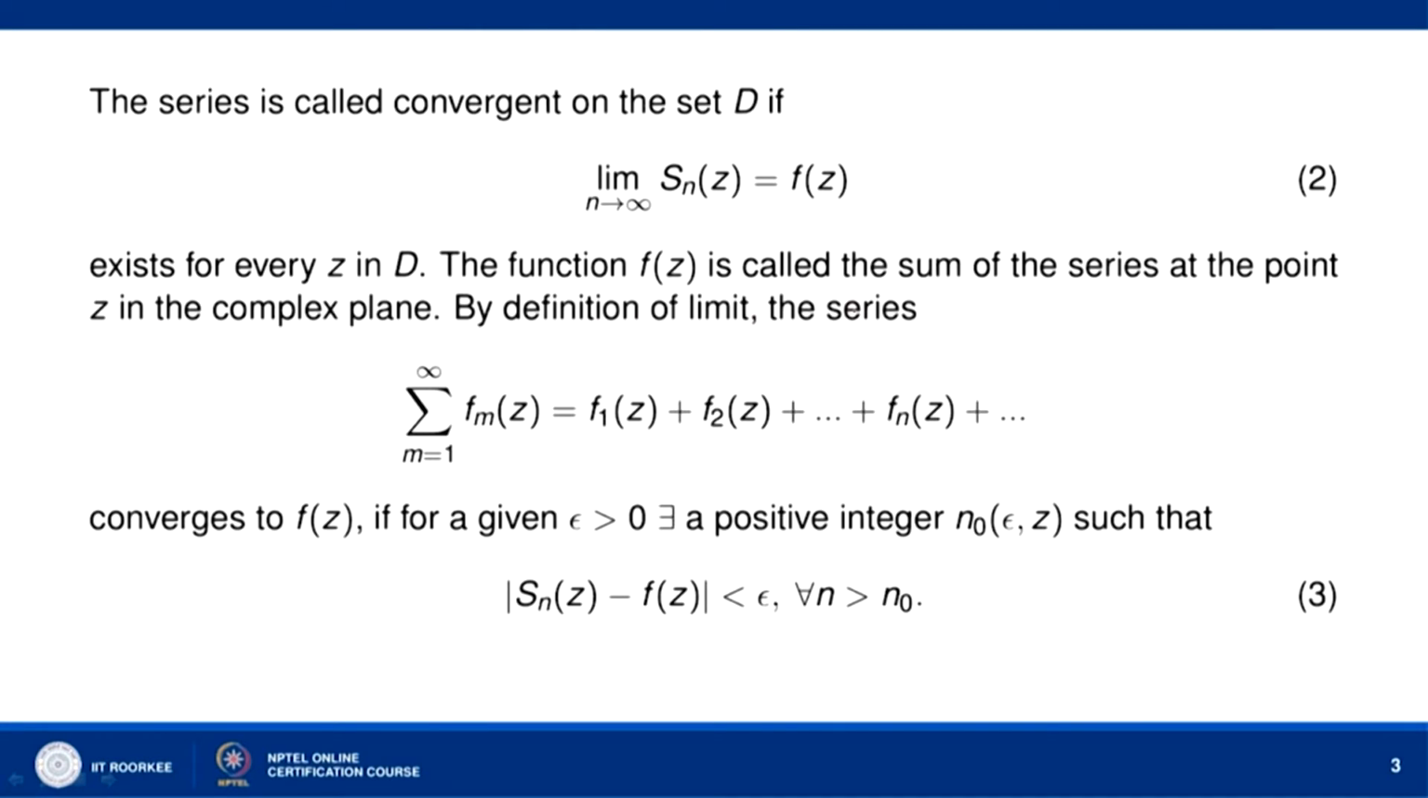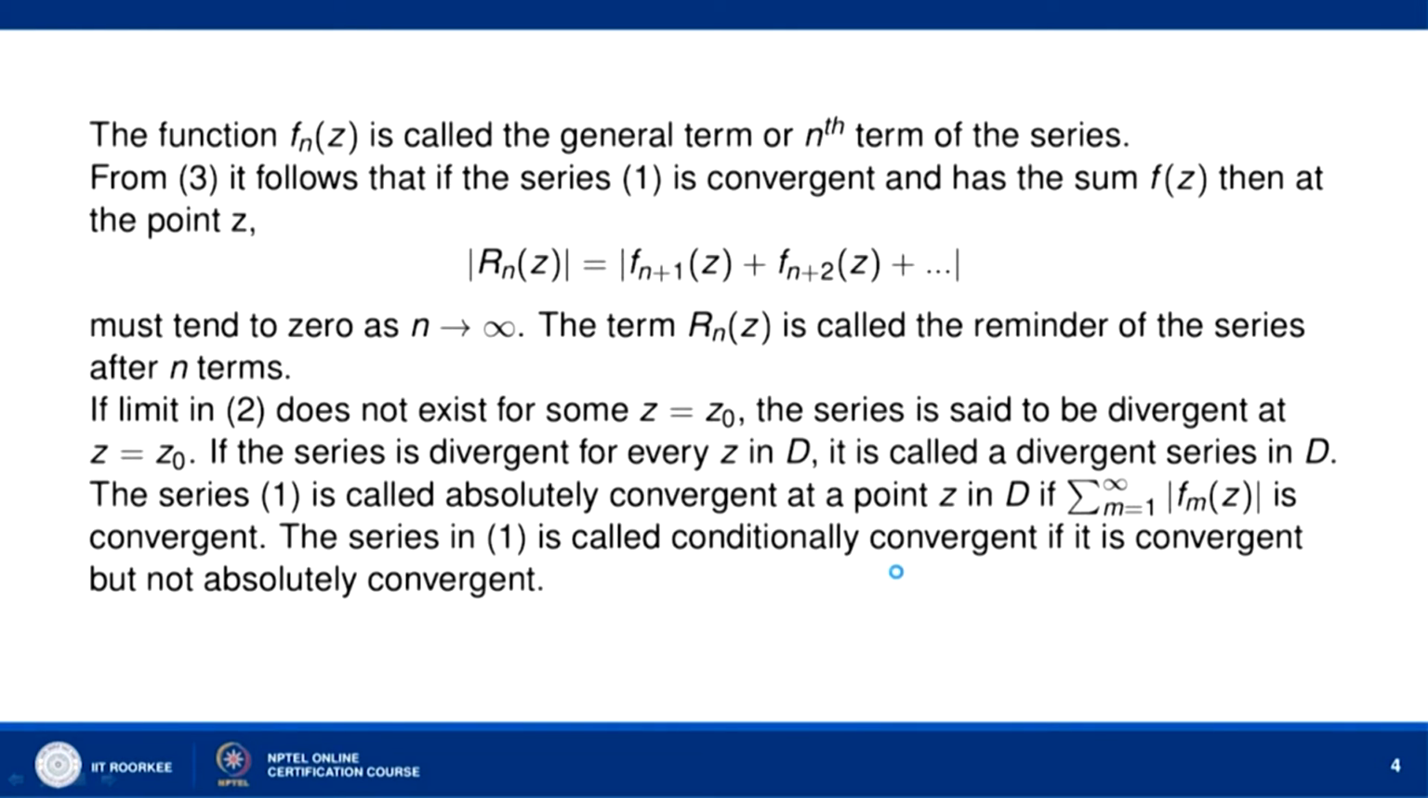By definition of limit, the series sigma m equal to 1 to infinity f_m(z) equal to f_1(z) plus f_2(z) and so on, f_n(z), converges to f(z) if for a given epsilon greater than 0 we can find a positive integer n naught depending on epsilon and z such that mod of s_n(z) minus f(z) is less than epsilon for all n greater than n naught. You can see that the definition here is the same as we have in the case of a series of functions of a real variable. Now, the function f_n(z) here is called the general term or the nth term of the series sigma f_m(z), where m is equal to 1 to infinity.